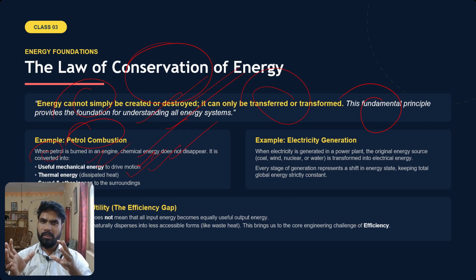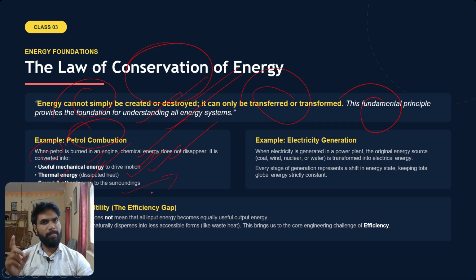So the chemical energy is transformed into some heat. But remember, heat here we are not using. We don't want heat, so it's kind of unused or wasted energy. Then in the form of sound and other losses to the surroundings, some of the energy is also transformed.